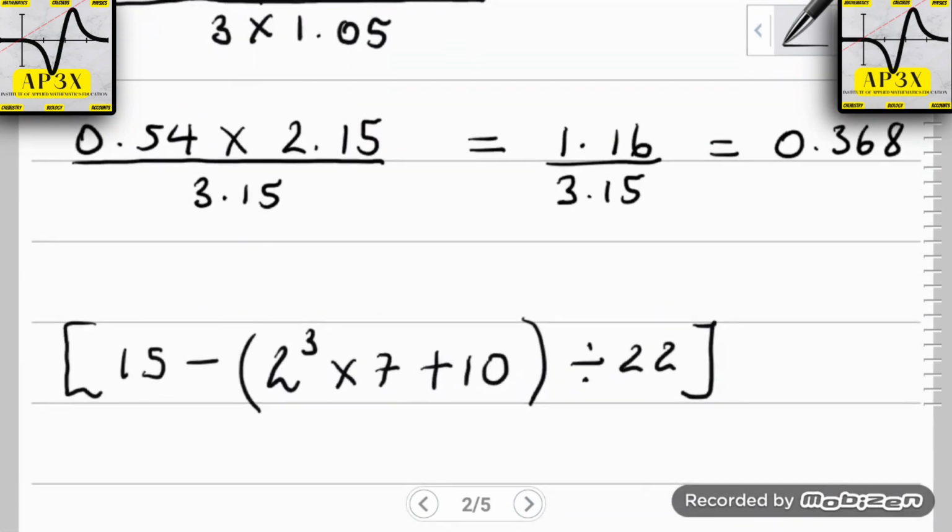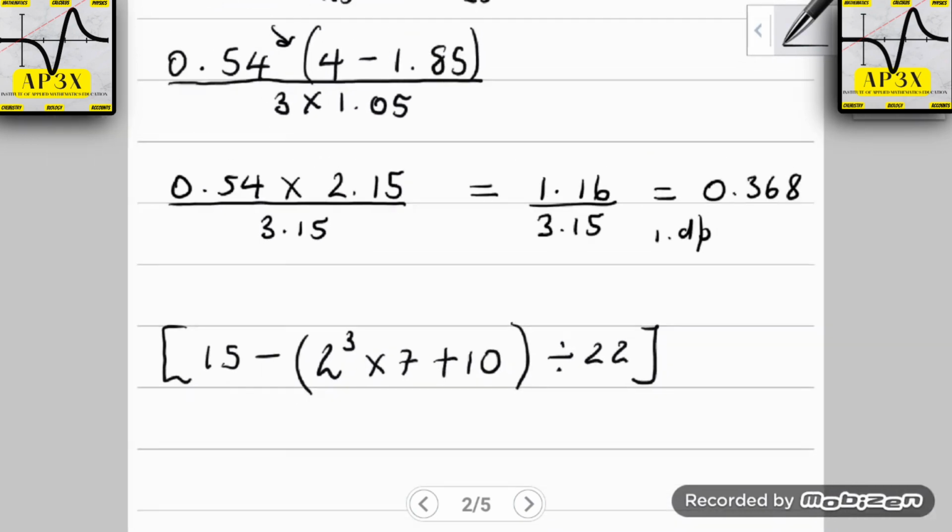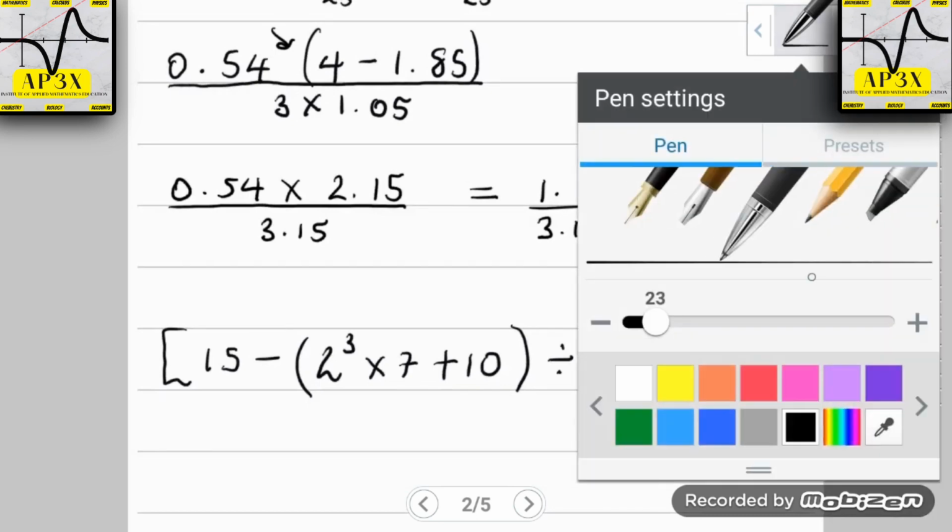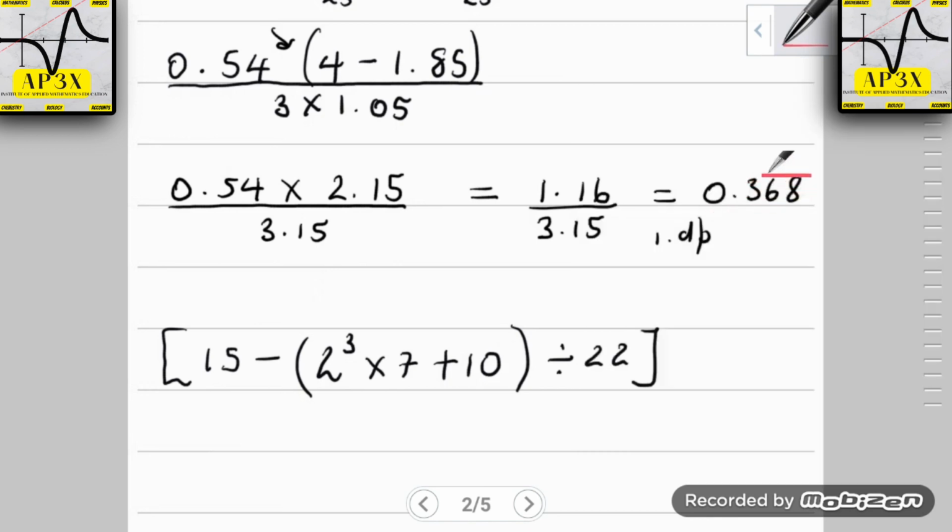So nevertheless, here what we have then is in fact 0.368. So to 1 decimal place, what we're looking at is drawing a line in between the first decimal place and the second decimal place, which is going to be here. Now if we check the digit that comes after here, you recognize that this digit here is greater than 5, so it increases the digit before by 1. So to 1 decimal place here we have 0.4.